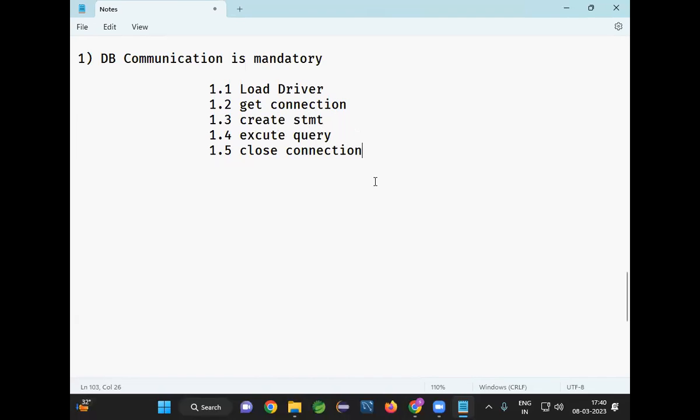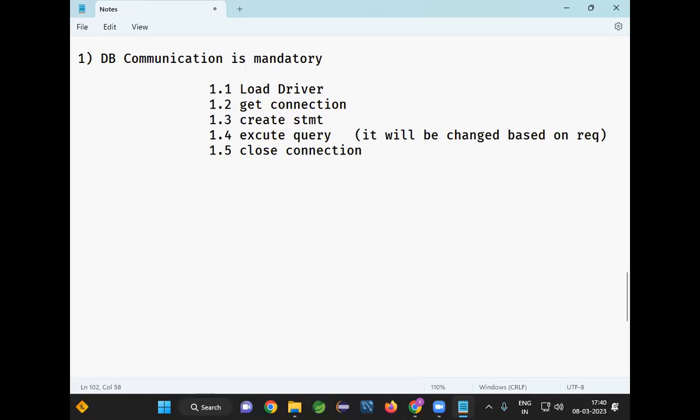If you want to communicate with the database, you need to load the driver. You need to get the connection. You need to create the statement. You need to execute the query. You need to close the connection. Here, executing the query is different. It will change based on the requirement. What about the remaining operations?